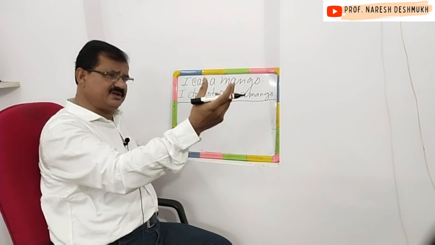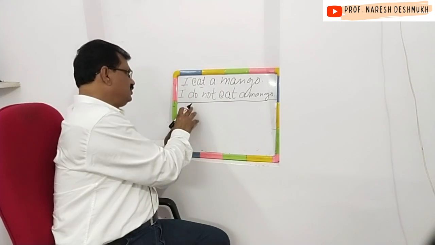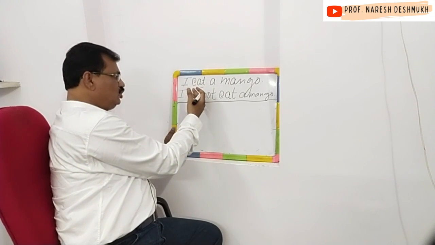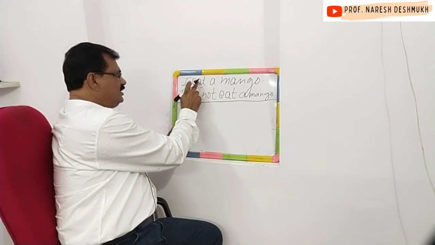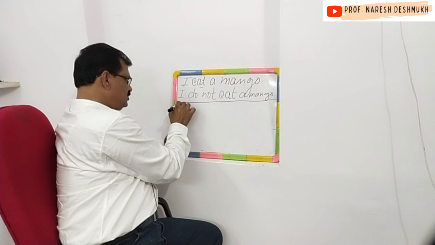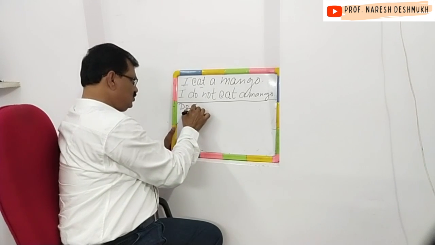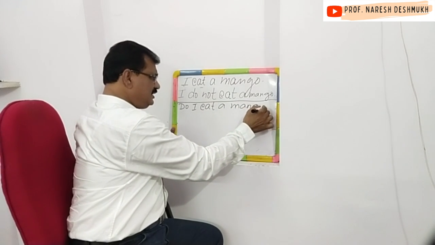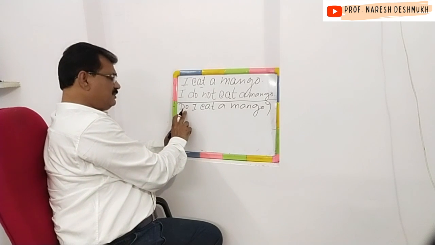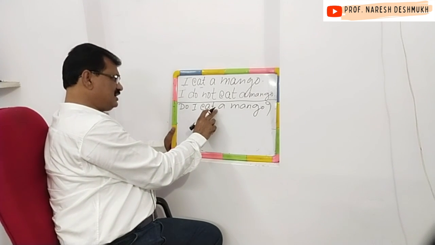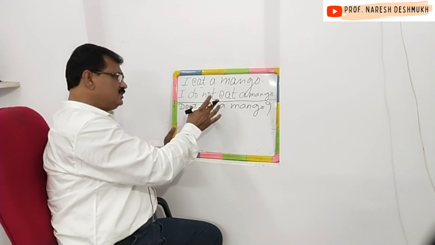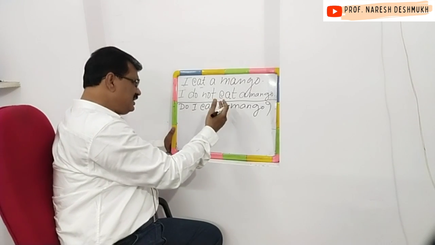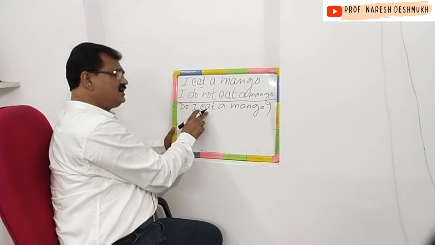You know verbal questions begin with verbs, and therefore let us take the auxiliary verb do from here. Okay, do I eat a mango? Question mark. The Marathi meaning of this sentence is मी आंबा खातो का. You know the answer to a verbal question is always yes or no. Do I eat a mango? मी आंबा खातो का. This sentence is an affirmative sentence.